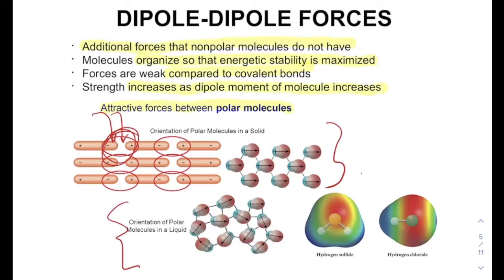We can use these electron density maps to look at the polarity of our molecule. In this case, the color red means that it has electron density and it's partial negative, and the blue means that there's less electron density, more positive. And so this would be a partial negative and a partial positive. So anytime you have two atoms next to each other that have a difference in electronegativity, then we have this dipole set up, and then we have this capability of having dipole-dipole interactions.